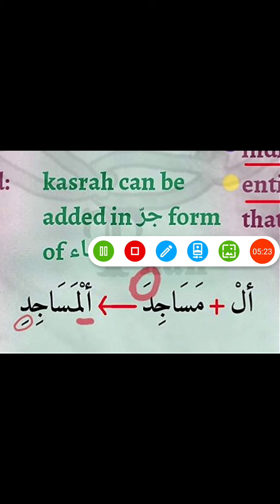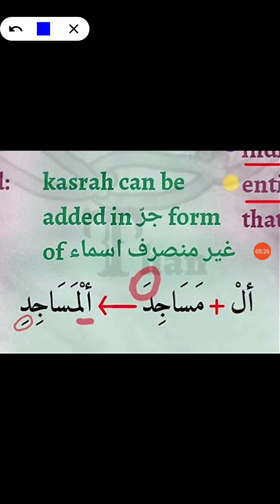Remember we did types of ism previously, and we saw that an ism can be divided into 3 types based on whether it carries a tanween or not, and whether its rafa, nasab and jar forms are similar to each other or not. Okay, so we studied munsarif asma that carry a tanween and their rafa, nasab, jar forms are different from each other. Then we also studied the ghair munsarif asma, the ones that have no tanween and that